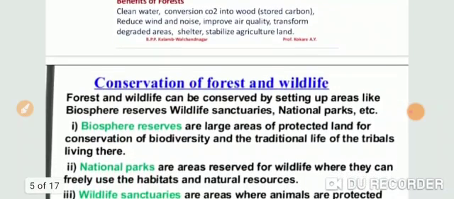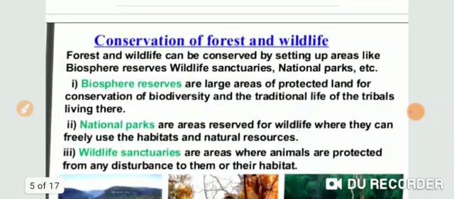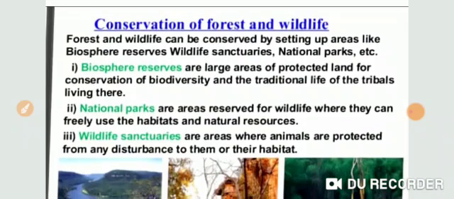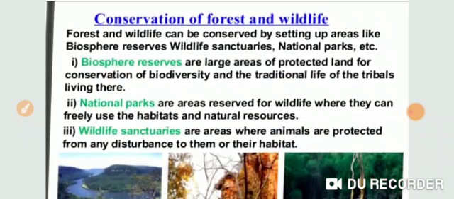Next question is how we can conserve the forest and wildlife. So, forest and wildlife can be conserved by setting up some special areas, and these are biosphere reserves, national parks and wildlife sanctuaries. What is a biosphere reserve? Actually, this is a large protected area of land where the conservation of biodiversity and the traditional life of the tribals living there is ensured. A national park is also an area which is reserved for wildlife.